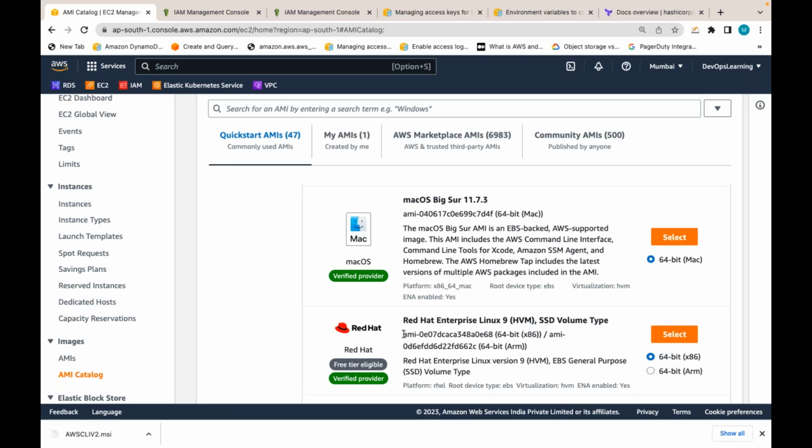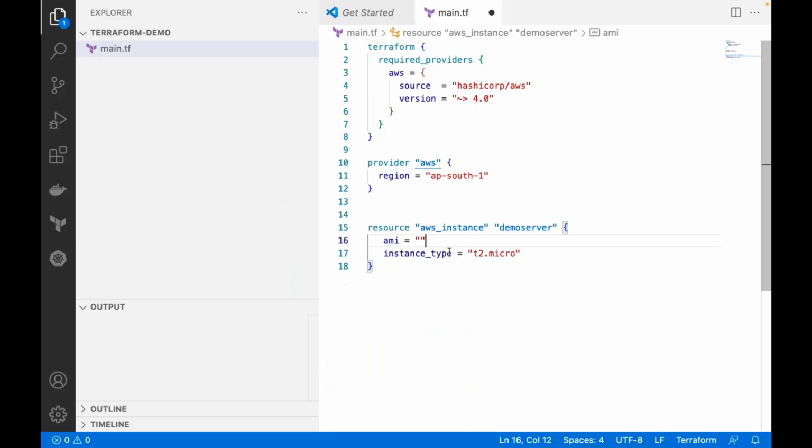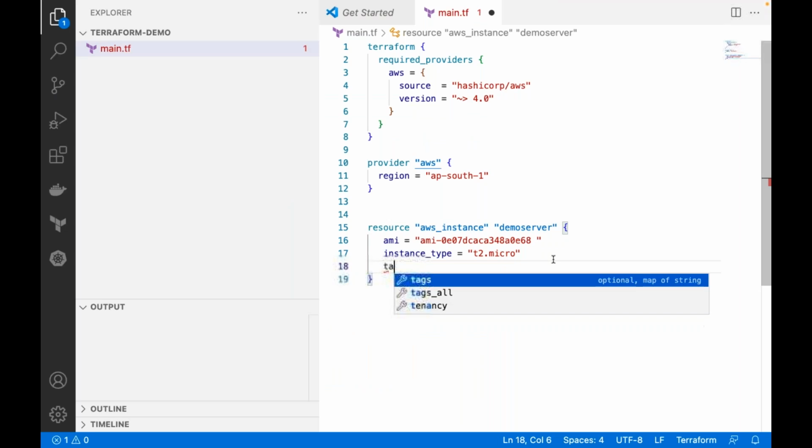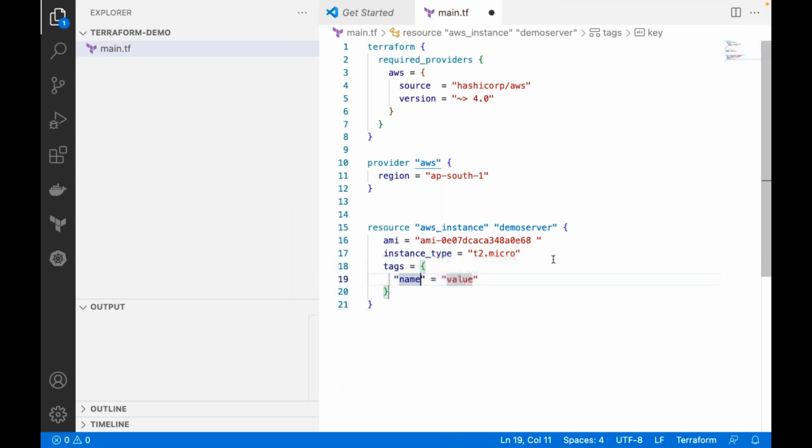In my Terraform script, I am hard coding this AMI ID. So I am saying I need an AWS EC2 instance. I am giving tags, name as demo server, or let's say app servers, like that. So this is my Terraform script.